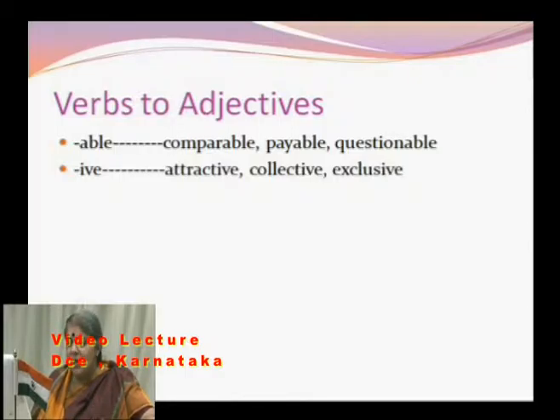Pay is a verb. By adding able, it becomes an adjective. Question is a verb. By adding able, it becomes an adjective. Similarly, by adding ive to these words, attract, collect, it becomes an adjective. Attractive, collective, exclusive, these are all adjectives.